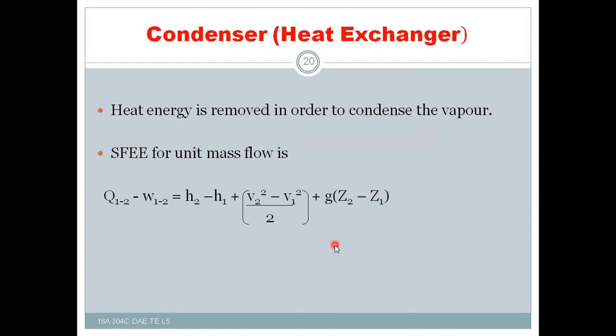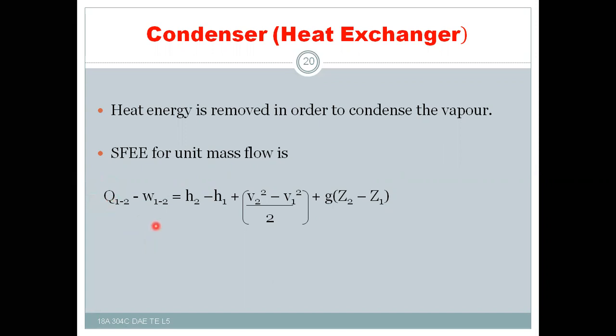The potential energy term becomes 0, the kinetic energy becomes 0, and there is no shaft work because there is no shaft in the condenser. This will also become 0. The only thing is that the heat is rejected to the water. Whatever heat is present in the steam will be rejected to the water. That's why this becomes heat rejection, that's why negative.